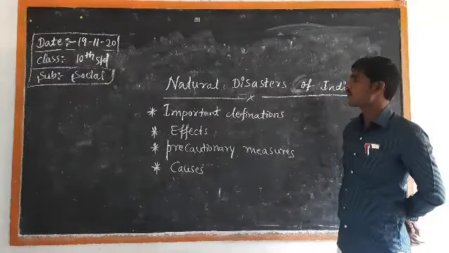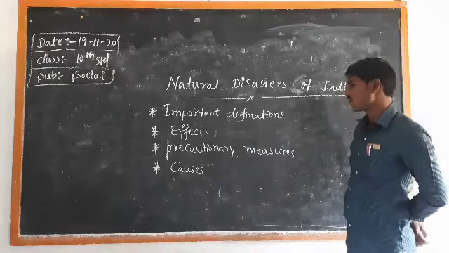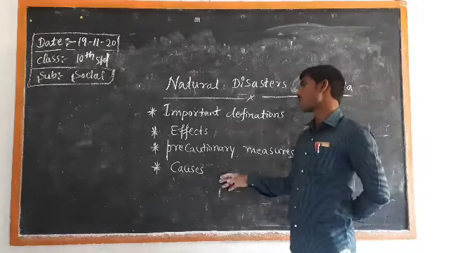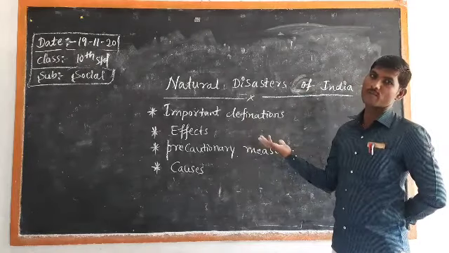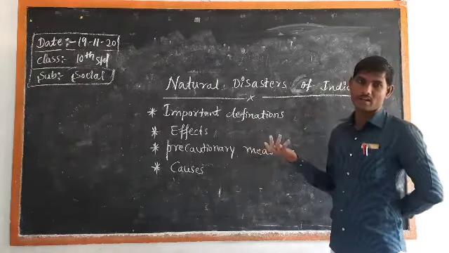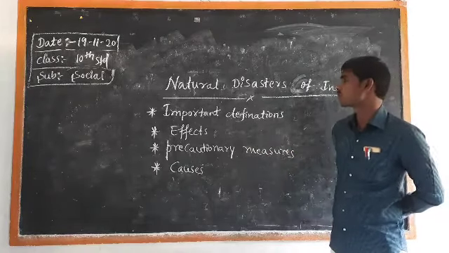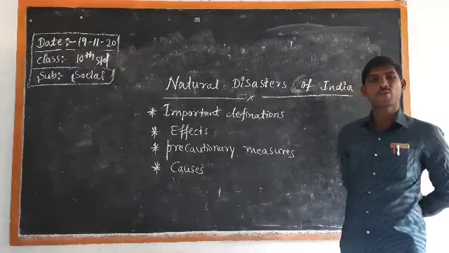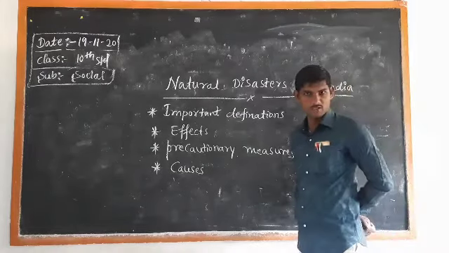So here, what is the meaning of natural disaster? What are the major causes? And what are the effects after it happens, and what precautionary measures do we have to take to control those natural disasters? Important definitions we also have to find out in this concept.